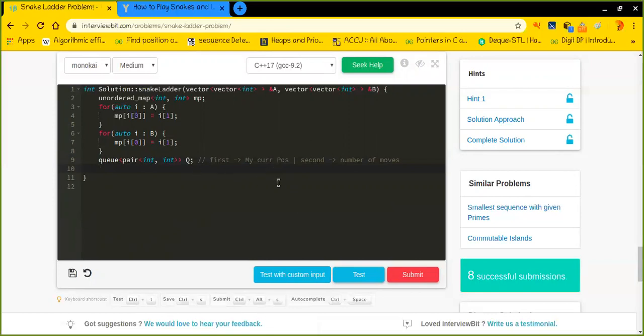And we will be using another array, which is basically visited, to keep track of the fact that, okay, this cell is already visited, so I should not propagate by going to that particular position again.